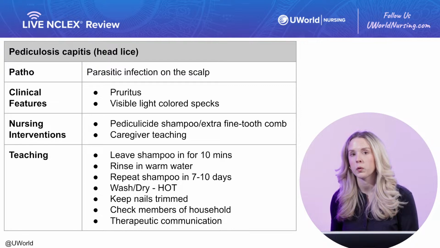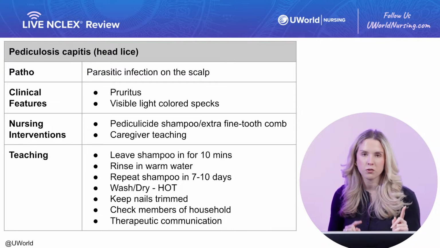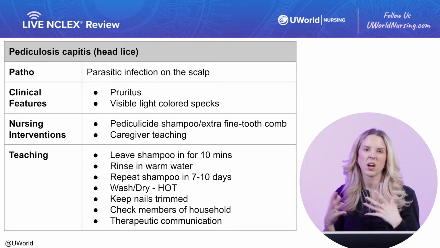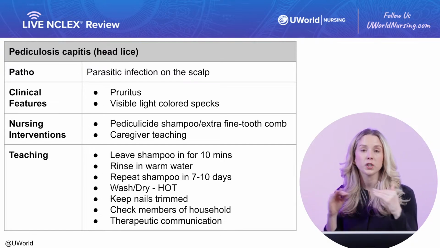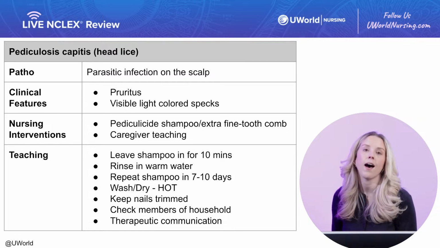We want to wash the hair with warm water and not hot water, which is a little bit different from the rest of our instructions. So why is this? We don't want to increase vasodilation with that really, really hot water when we wash the hair. We want to use warm water to decrease vasodilation so we don't have a systemic absorption of this medicine, of this permethrin.